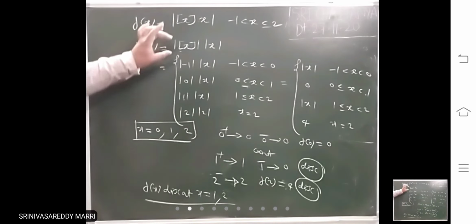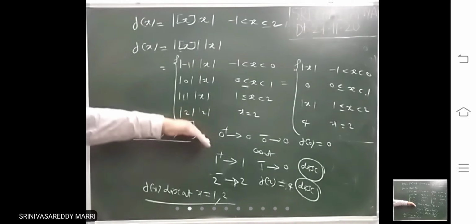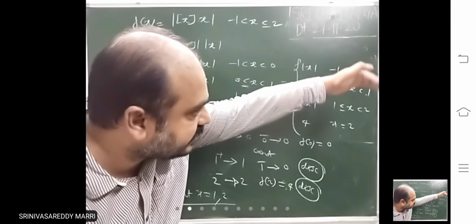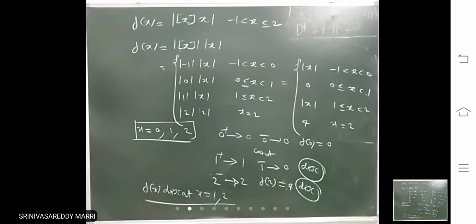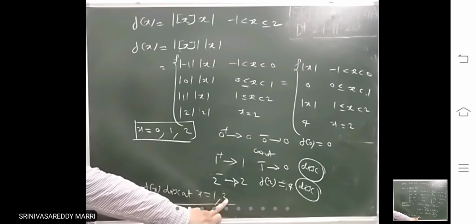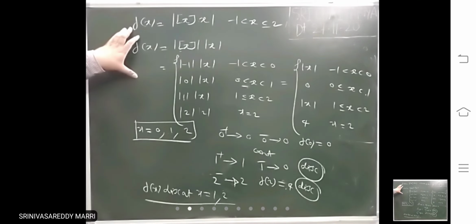If the rules are not given, based on step x you write the rules like this, and then where the function is changing the rules, at that point you check out the discontinuities. That means except 1 and 2, the function will be continuous everywhere. Like that, for some functions you have to write rules on your own. Look at next one more problem.